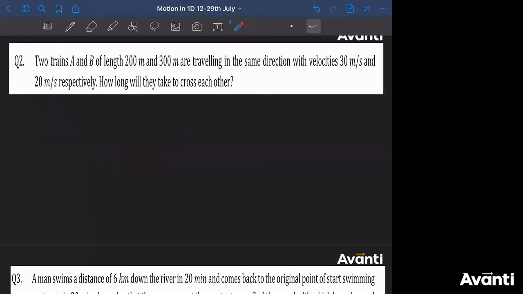Here we'll understand what is the process of overtake. When do we say that the bus has or the car has overtaken or the train has overtaken it? Come on guys, give me the answer for this. Two trains A and B of length 200 meters and 300 meters are traveling in the same direction with velocities 30 meter per second and 20 meter per second respectively. How long will they take to cross each other?